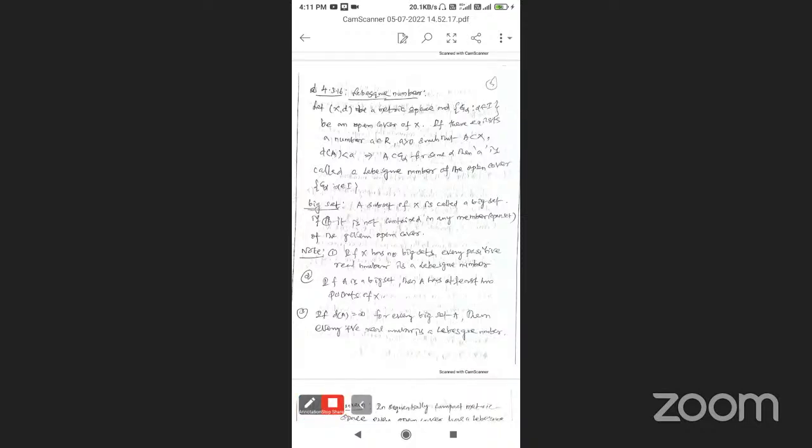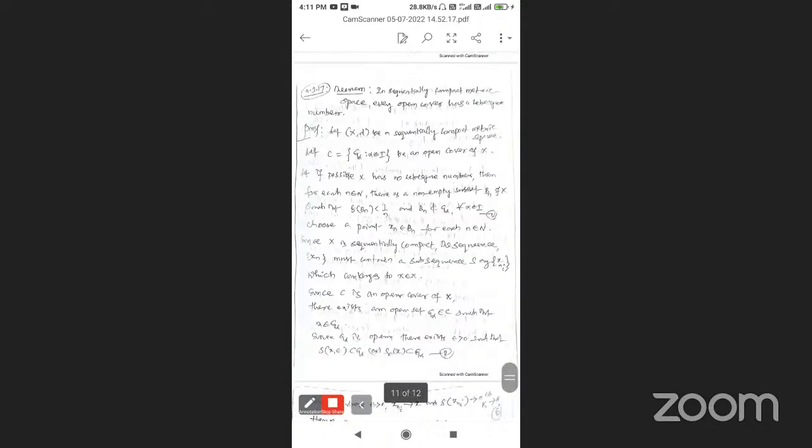Now, this is a theorem, 4.3.17. What does the theorem say? In a sequentially compact metric space, every open cover has a Lebesgue number.